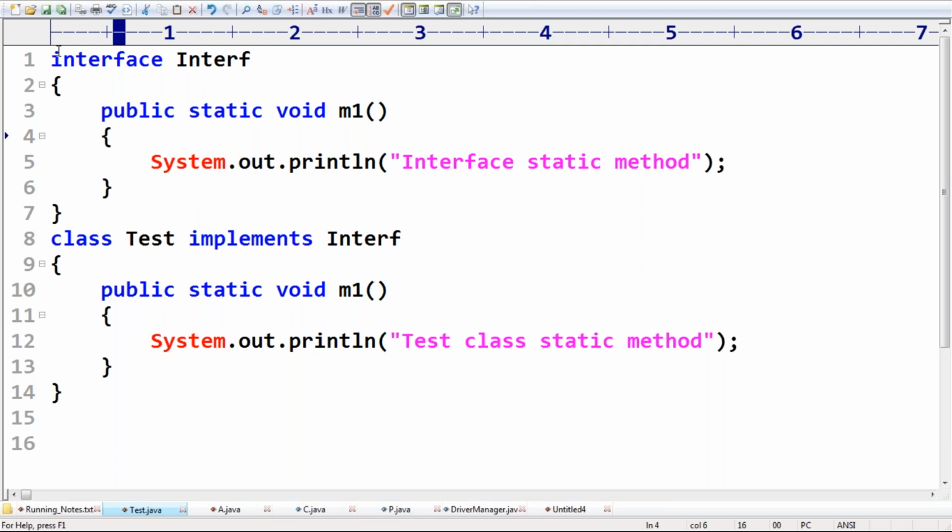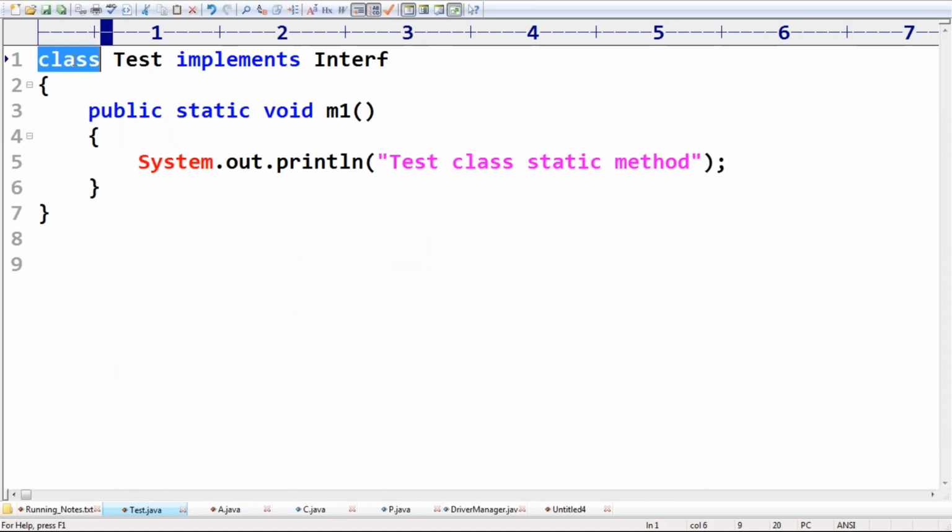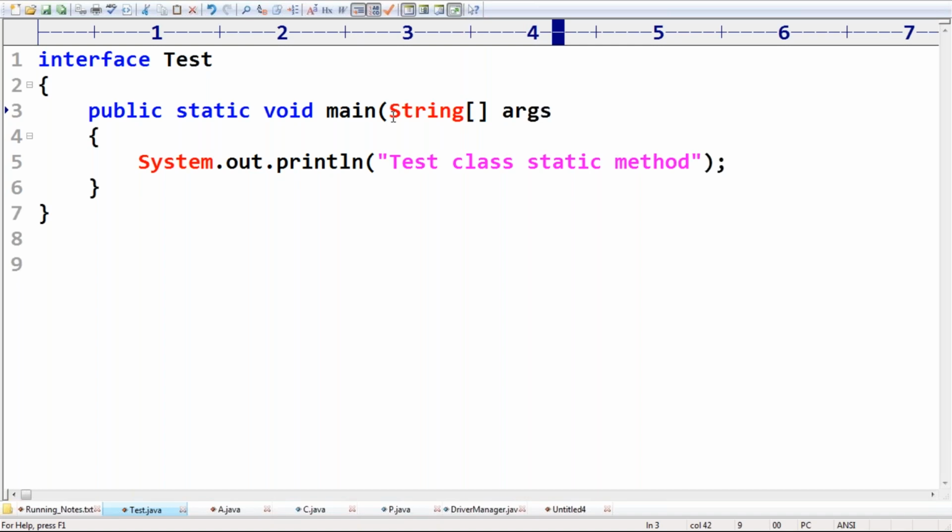Next, let me consider this one, a beautiful concept. Here interface Test I'm taking, with public static void main method, string array args, printing interface main method. Can you please tell whether the code is going to compile or not? Is the code going to run or not?